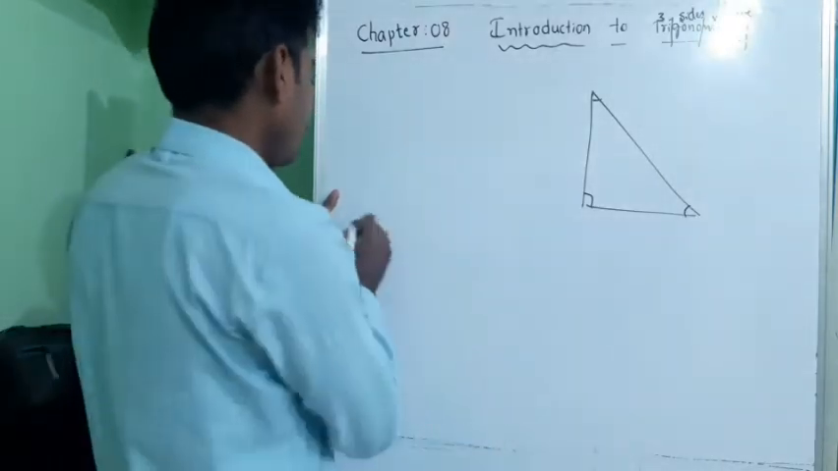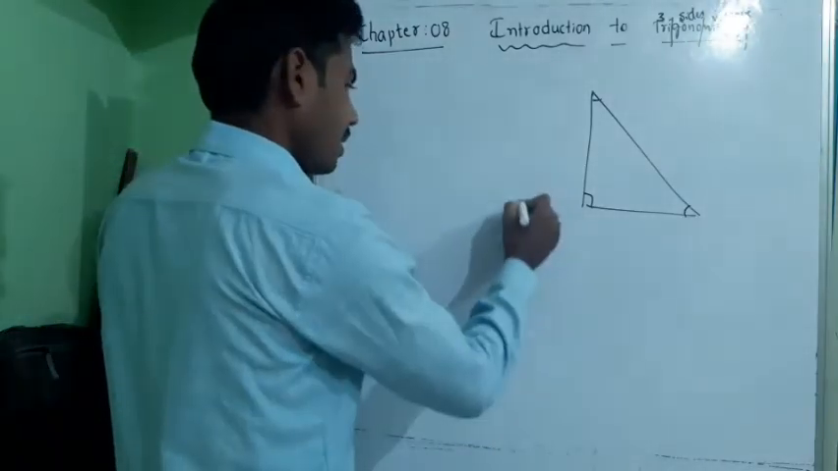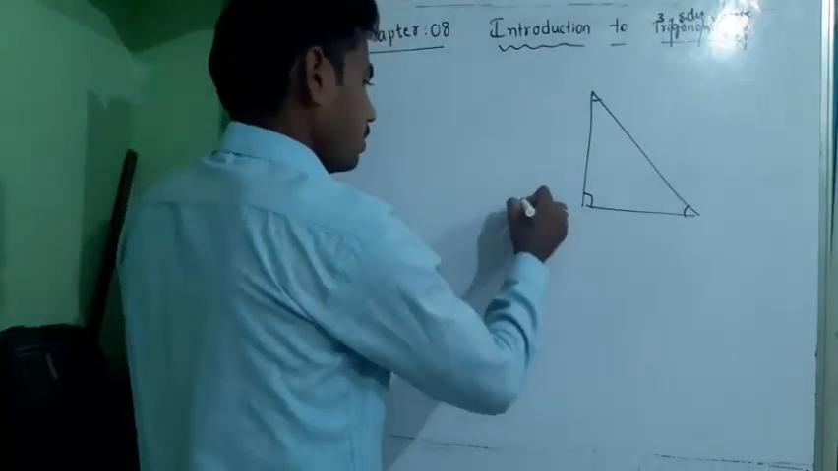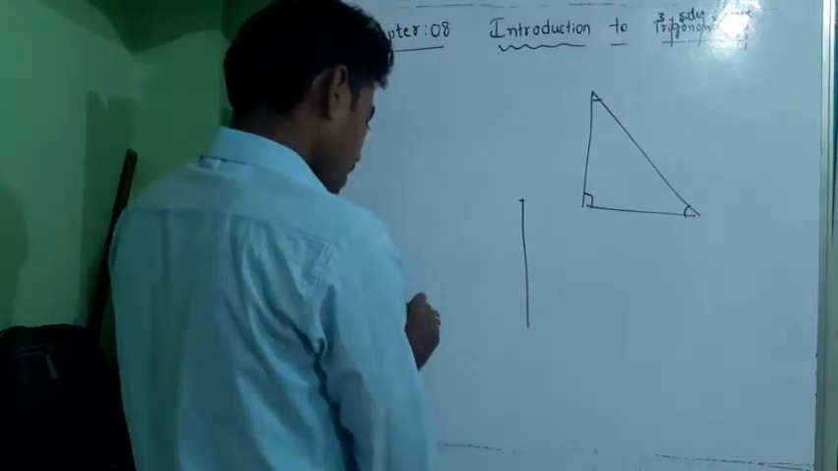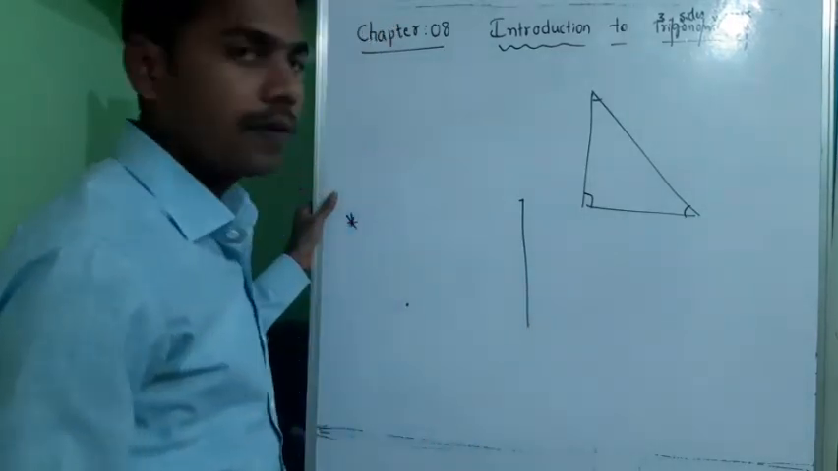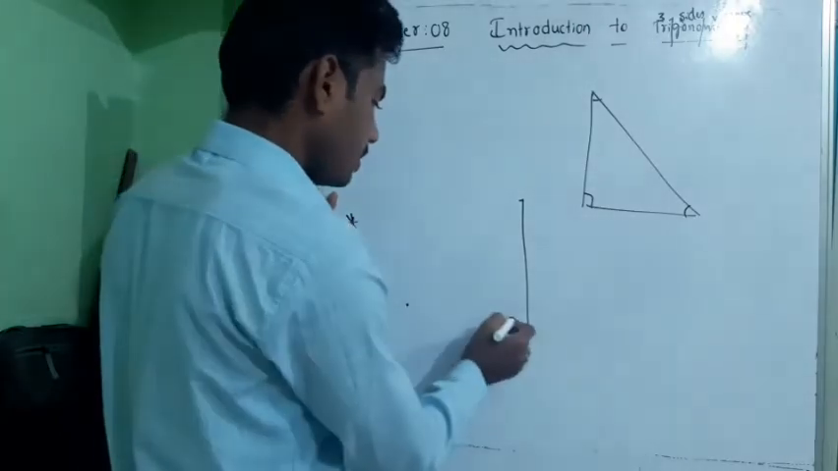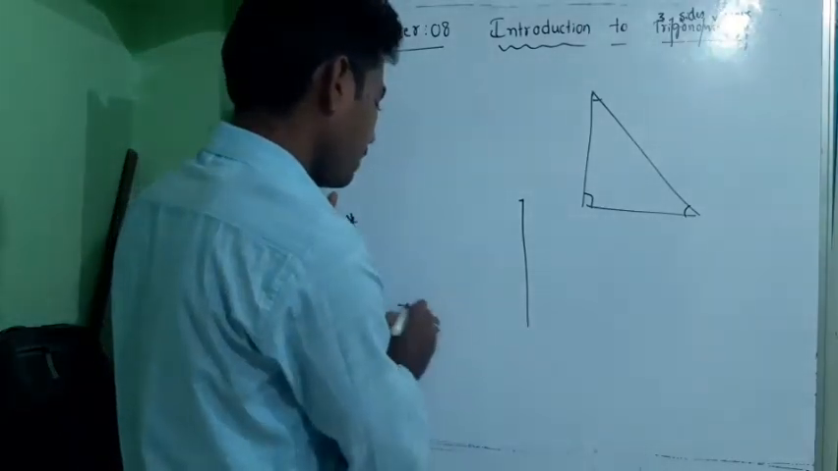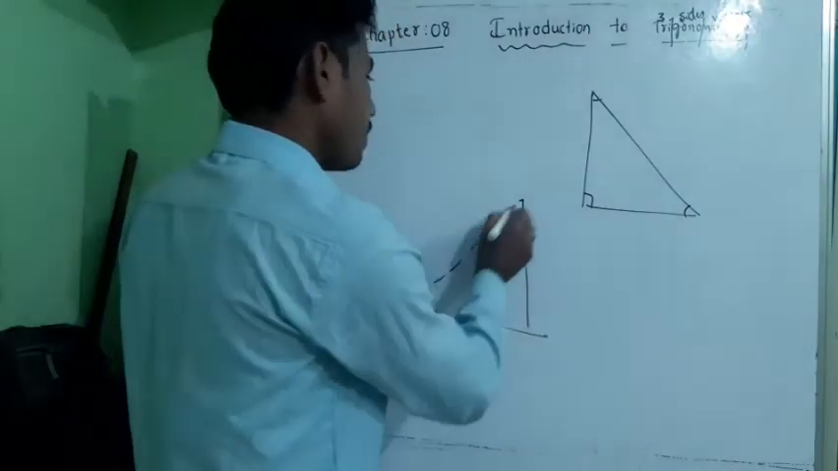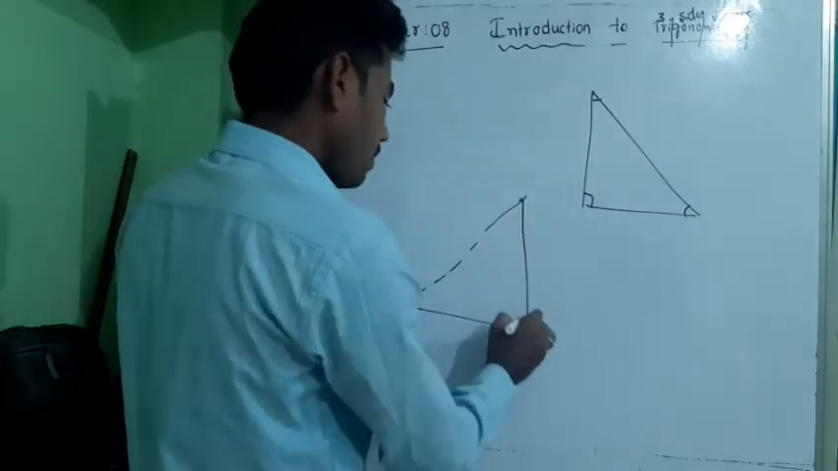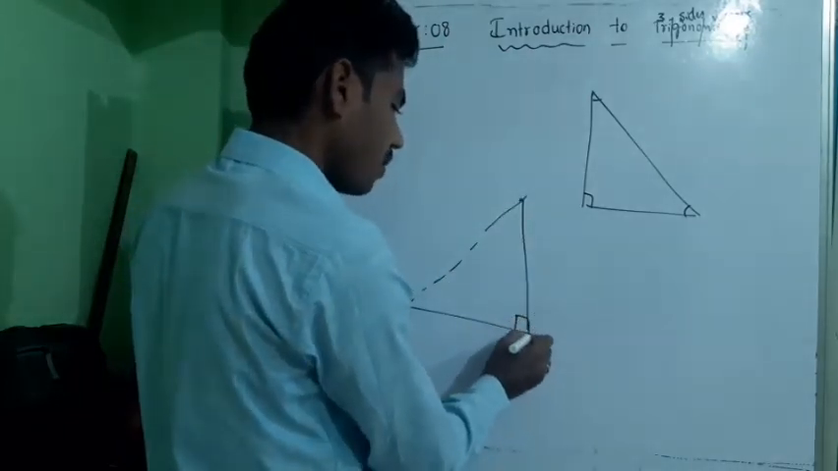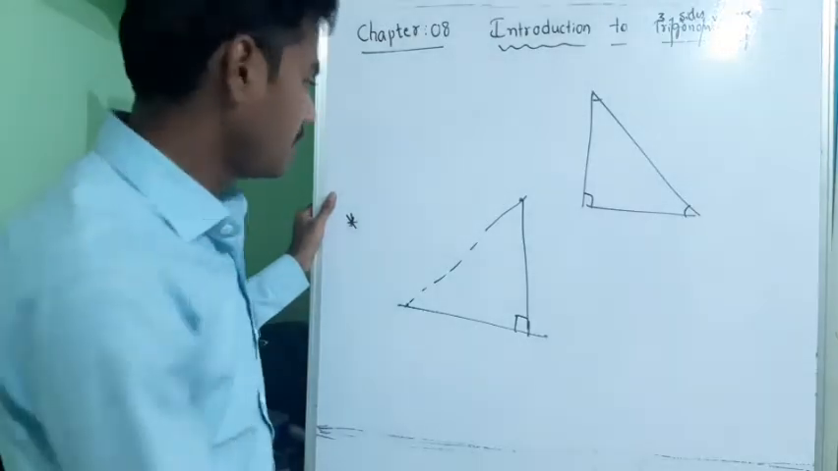I'll give a few instances. Suppose there is a huge tower, and you are at a certain distance from the tower. Both of you are at the ground level, the base of the tower and you are on the same ground. When you look at the top of the tower, an imaginary right angle triangle is formed at this particular point. So this is one of the instances.